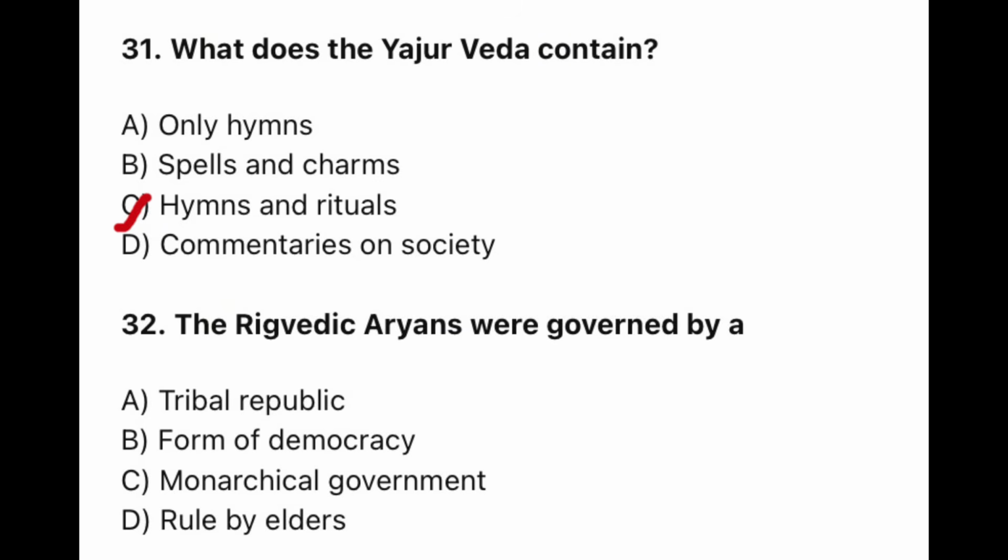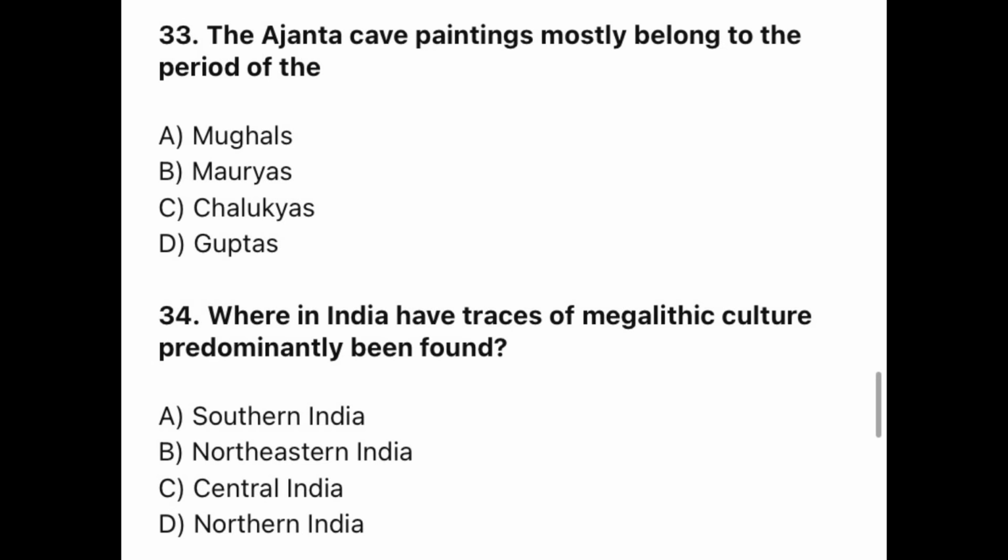Question 32. The Rigvedic Aryans were governed by a? The correct option is C. Monarchical government. Question 33. The Ajanta cave paintings mostly belong to the period of the? The correct option is D. Guptas. Question 34. Where in India have traces of Megalithic culture predominantly been found? The correct option is A.